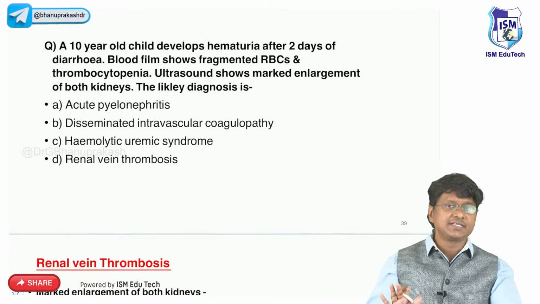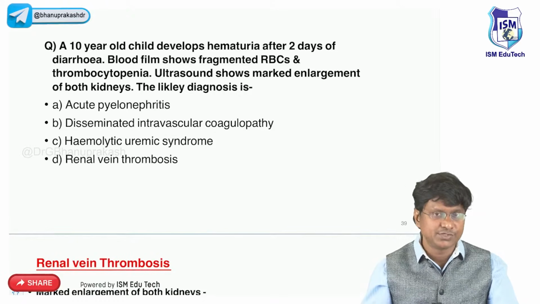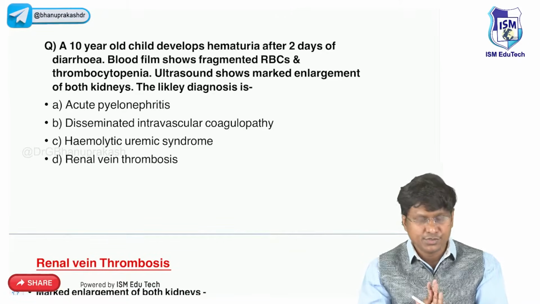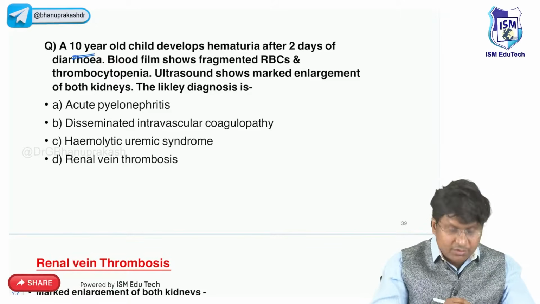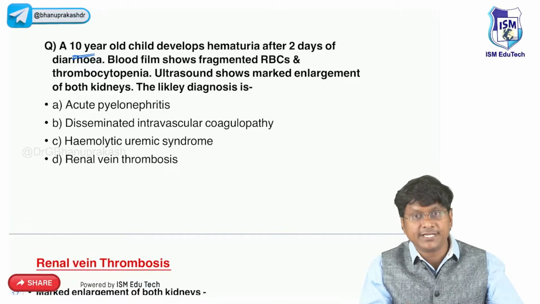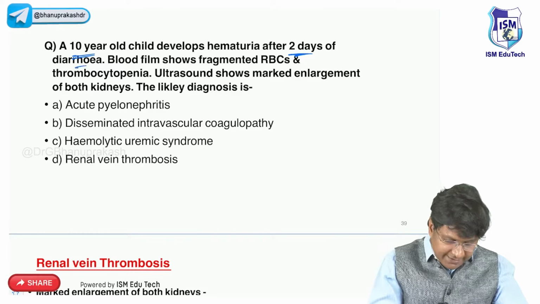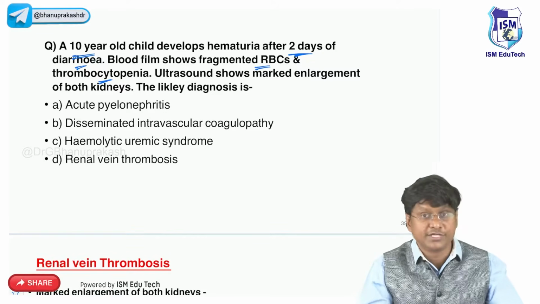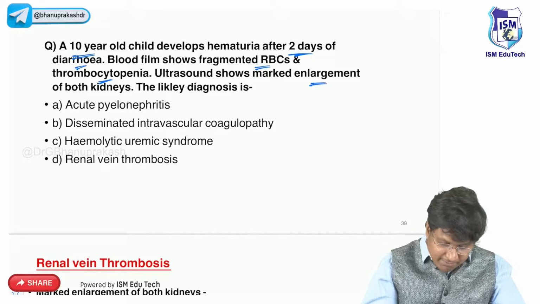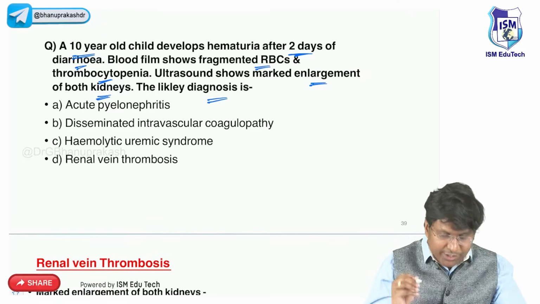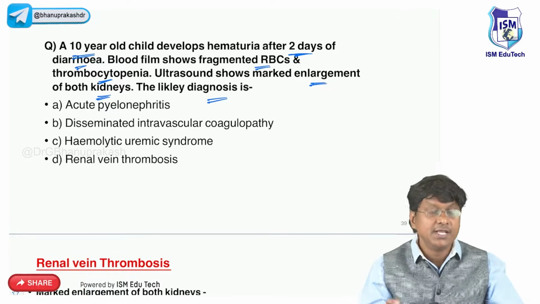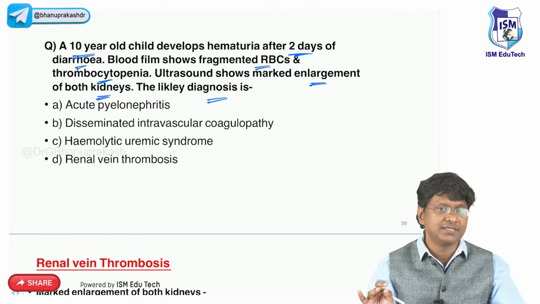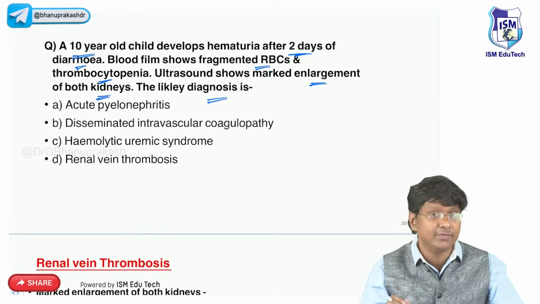Now, after having discussed renal tubular acidosis, let me take up the discussion of renal vascular disorders. See this question. A 10-year-old child develops hematuria after 2 days of diarrhea. The blood film shows fragmented RBCs and thrombocytopenia. Ultrasound shows marked enlargement of both kidneys. So what do you think is the likely diagnosis in this patient? Acute pyelonephritis, disseminated intravascular coagulopathy, hemolytic uremic syndrome, renal vein thrombosis.